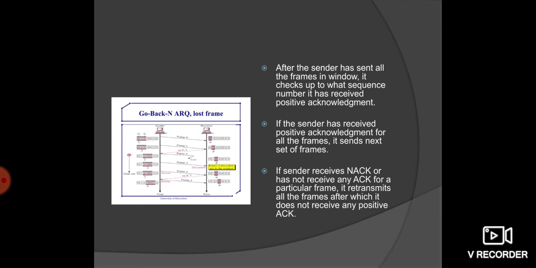After it has sent all the frames in the window, it checks up to what sequence number it has received the positive acknowledgement. If the sender has received positive acknowledgement for all the frames, it sends the next set of frames. If the sender receives a negative acknowledgement or finds any particular discarded frame, then it retransmits all the frames after which it does not receive any positive acknowledgement.